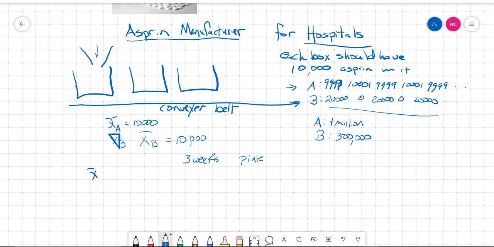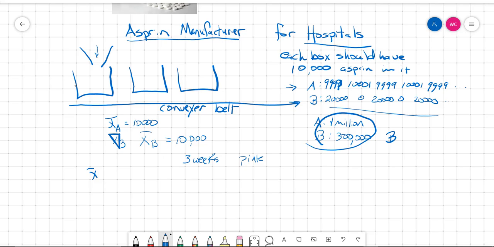So your boss looked at these numbers. He said, well, the average is the same for both of them. So he bought, or she bought, machine B. But of course, machine B is basically useless. And so it was just a waste of money, a waste of $300,000.